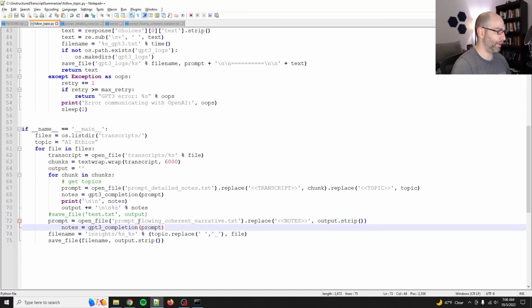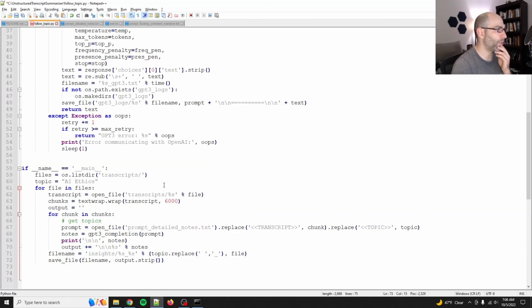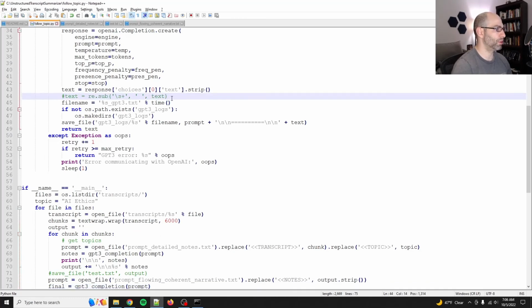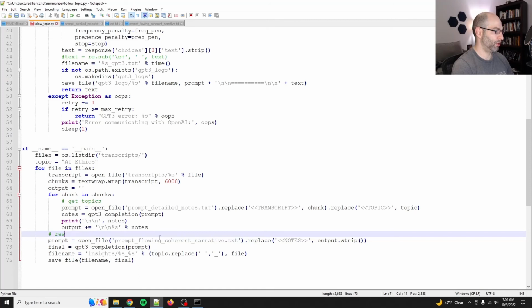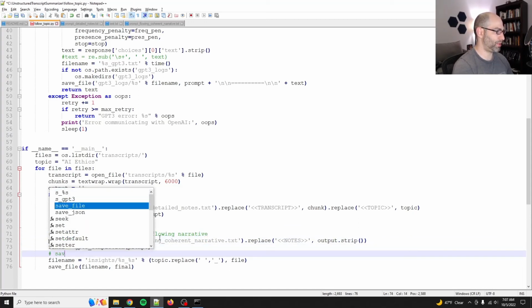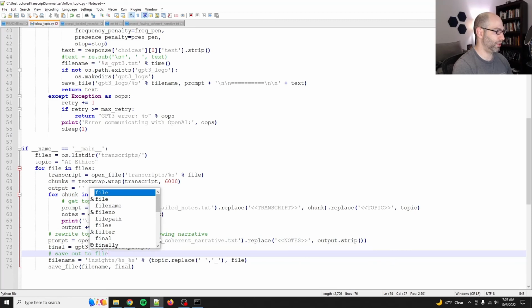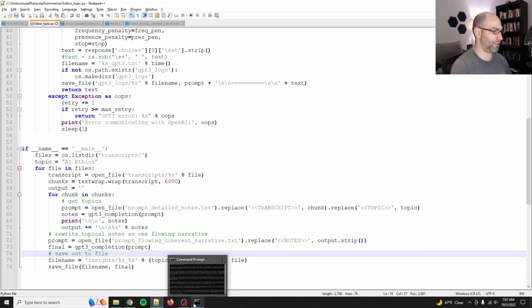Okay, so final equals GPT-3 completion. Oh, we actually don't want to remove that. That's fine. We want to maintain the structure and then final. That should be good. So let's clean that up and say rewrite topical notes as one flowing narrative. And then we'll save out to file. Okay, let's run this and then we're done. We're just going to test it real quick.